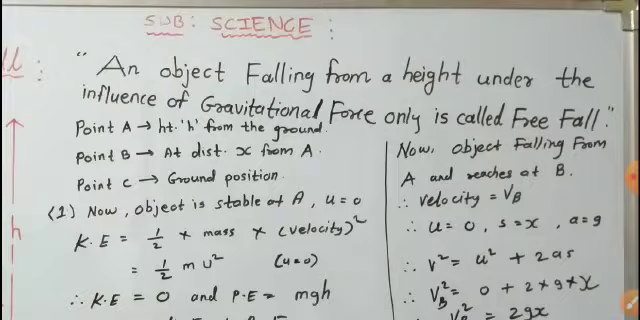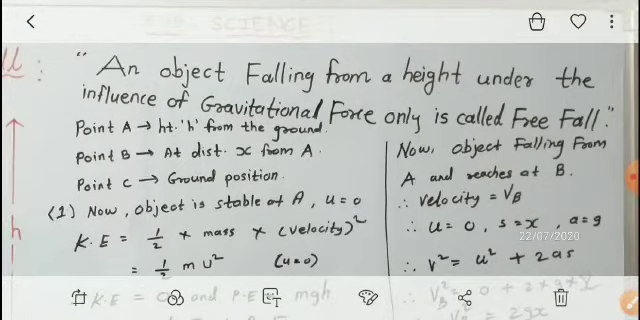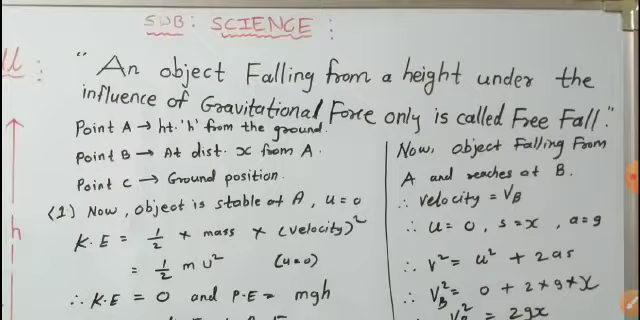So free fall means an object is falling from a height toward the ground surface under the influence of only gravitational force. Means there is no other force attracting the object toward the earth's center, only gravitational force. That is called free fall.